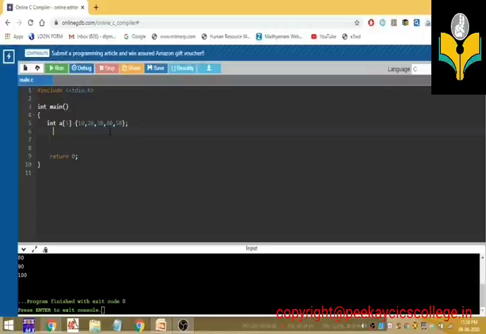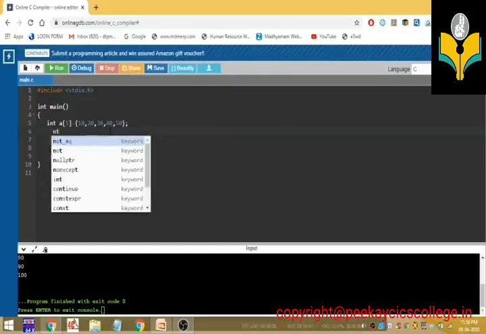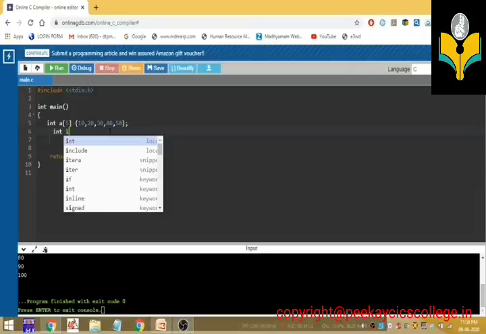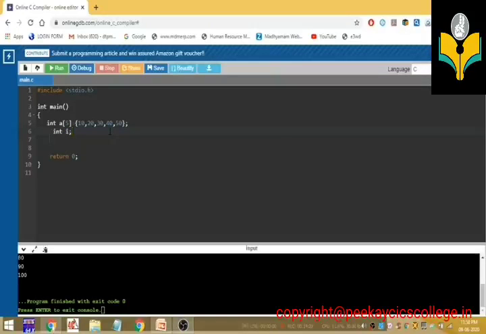For that, I am going to create another integer variable i for displaying the values of the array. Here I created an integer array with the name a, and I want to display the values stored in the array.